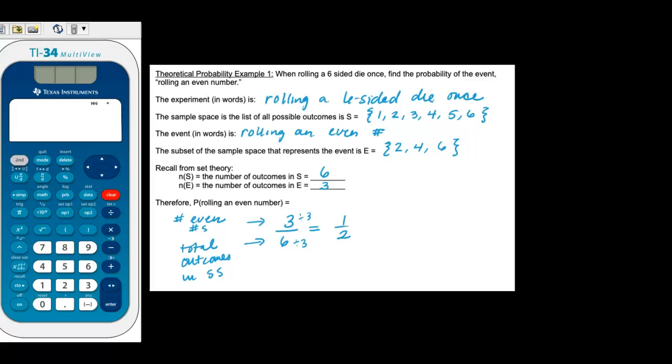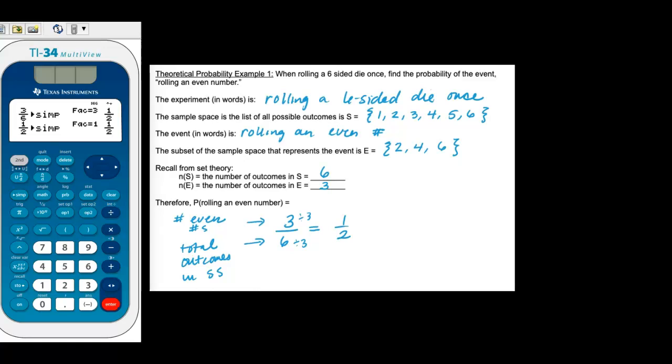If you want, on your TI-34, if you use the fraction button, you can punch in 3 divided by 6 in case you have difficulty reducing by hand. You can use this calculator to reduce, and you can just hit the simplify button and hit enter, and you're going to keep doing it until you see the factor of 1.